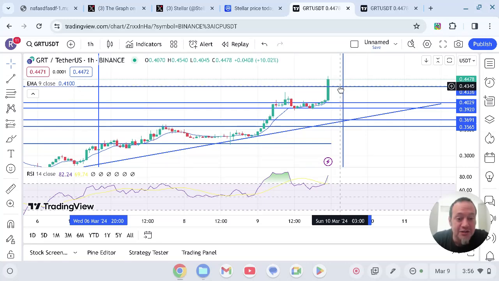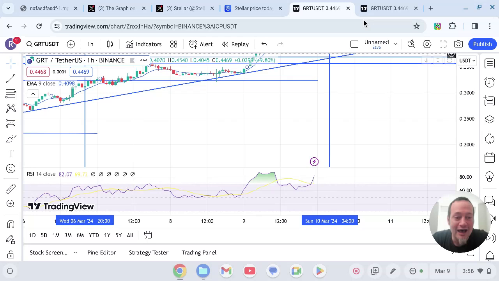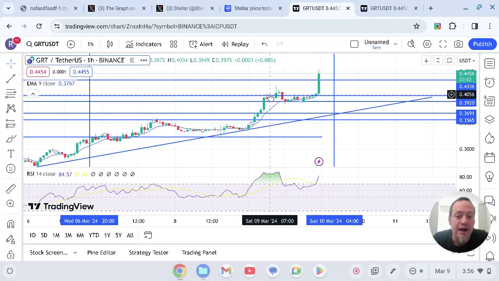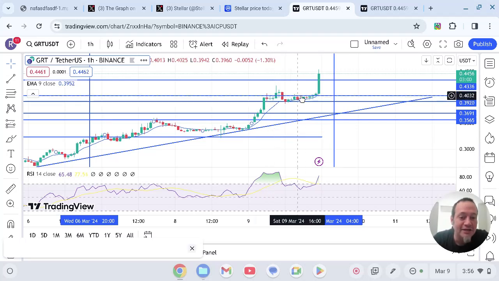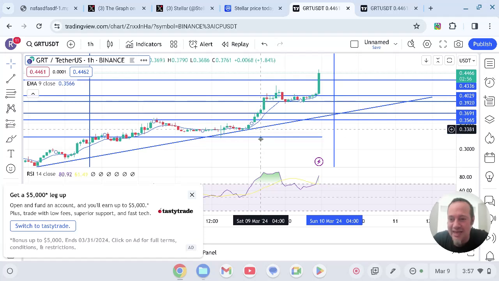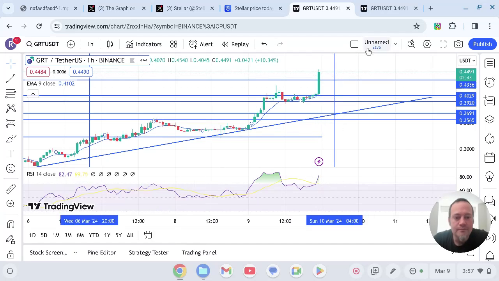And if it closes above this, oh, the graph is on its way to $1, baby. I'm just really looking. This is the 1 hour. Look at this nice, beautiful candle after this nice little run up, then kind of a consolidation period over here, which is really nice. And as you see, I drew these lines days ago, and we have hit my lines and broke out in some massive ways up to where I have kind of predicted where the graph would go.